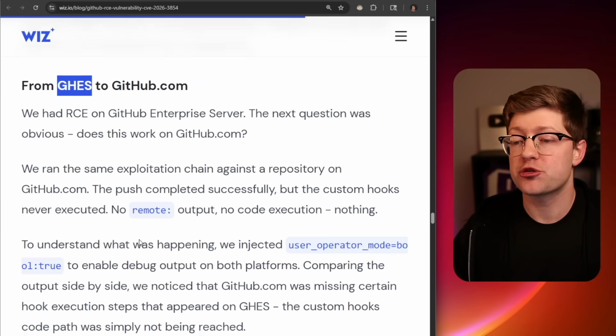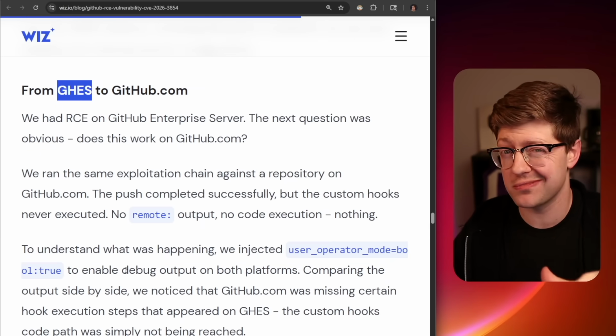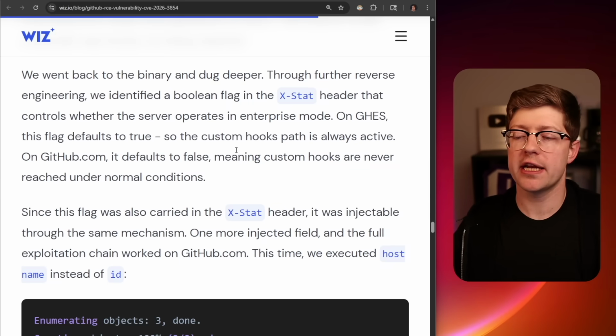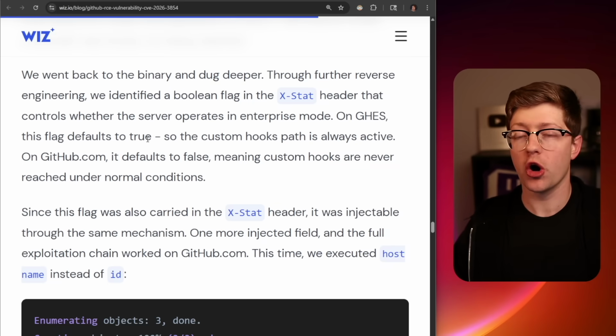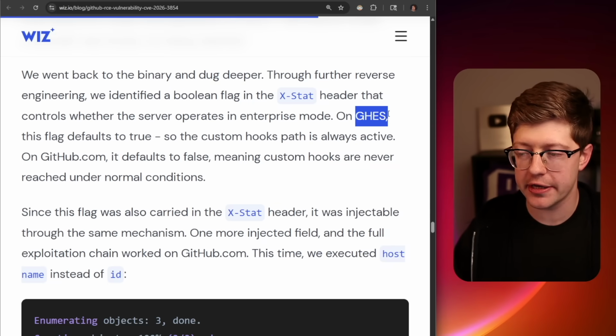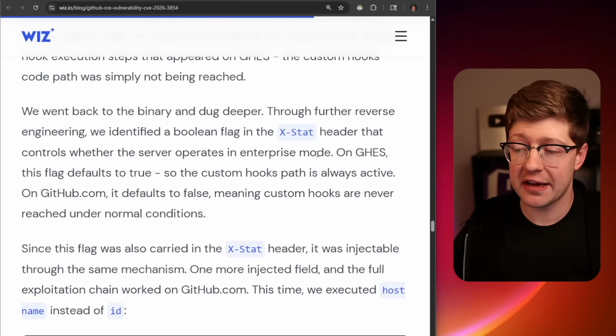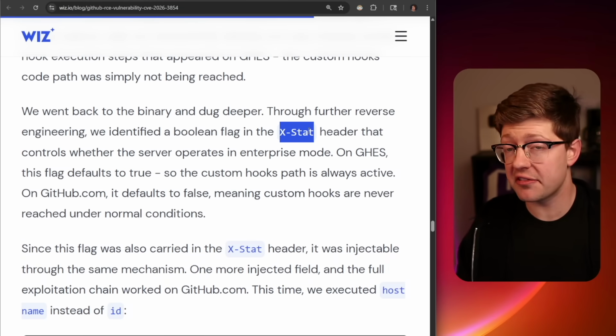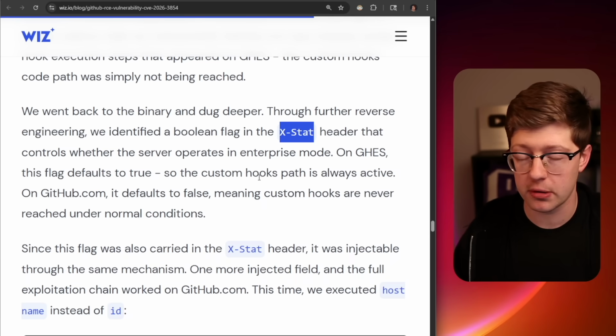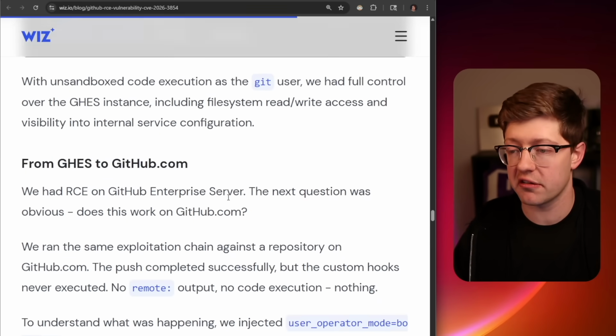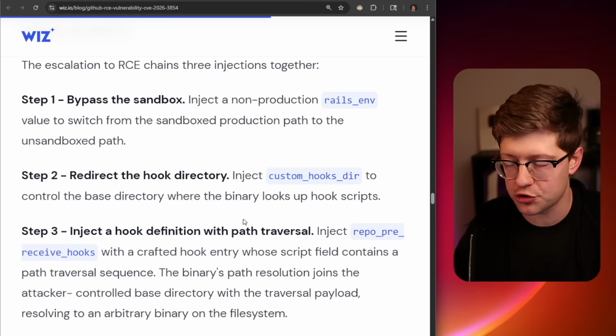They wanted to hack GitHub. They tried to push the same exploit chain to the server, nothing worked. After some additional RE, they had to find a flag that tells the server to run in enterprise mode, effectively emulating GitHub Enterprise Server. Now normally there's a flag set inside of the exstat header that prevents the user from being able to be in enterprise mode, completely removing the ability to use these custom hooks, right? These hooks that give them the control over the server.